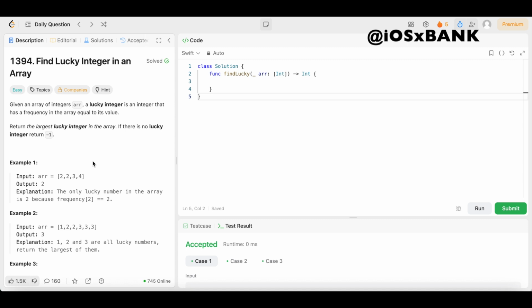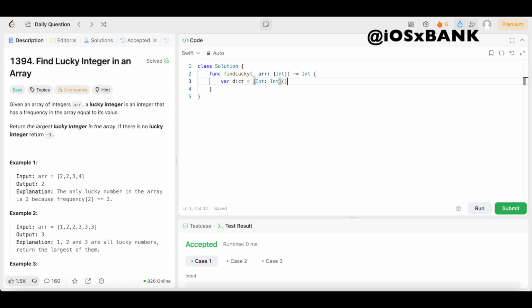Now, the first thing we're going to do, we're going to be creating a dictionary, which will allow us to keep track of how many times each element appears. So for that, we're going to declare a variable called dict, set that equal to a dictionary with the key being an integer and the value being an integer.